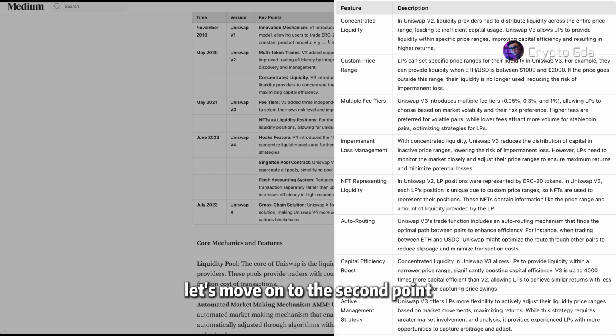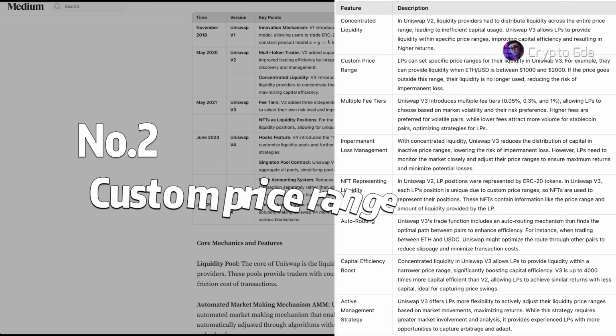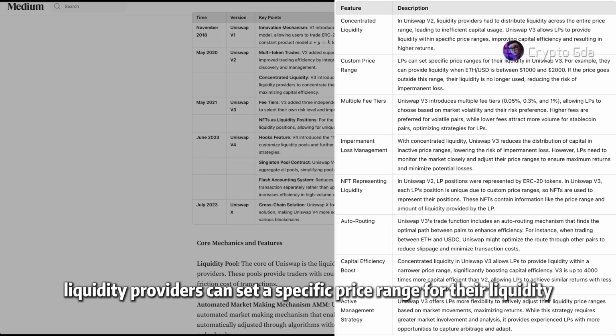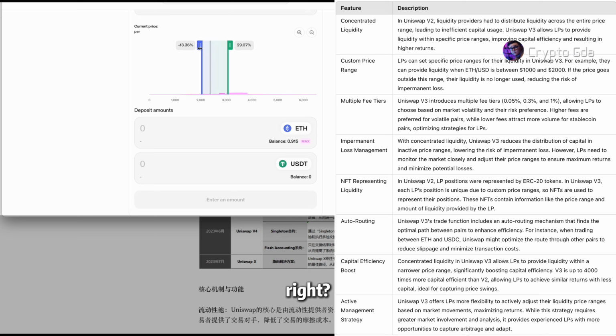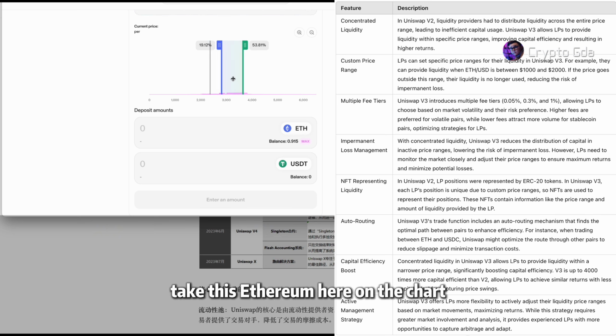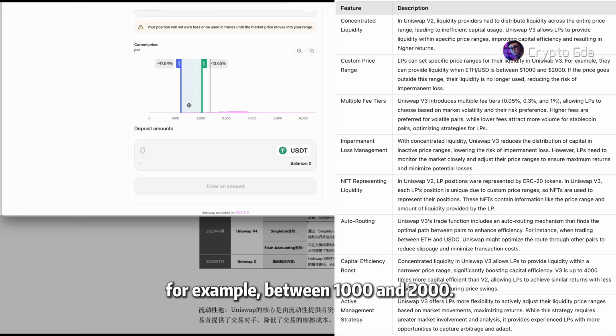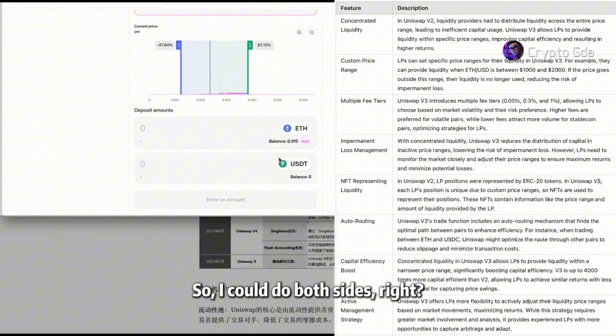Now, let's move on to the second point. It's basically a range for custom pricing. So in Uniswap V3, liquidity providers can set a specific price range for their liquidity. You can definitely tweak it like that, right? So, for a range of fluctuations, take the Ether here on the chart. I only want to provide liquidity between 3,000 and 4,000, or I can set it below the current price, for example, between 1,000 and 2,000 to do the liquidity, right? So, I could do both sides.